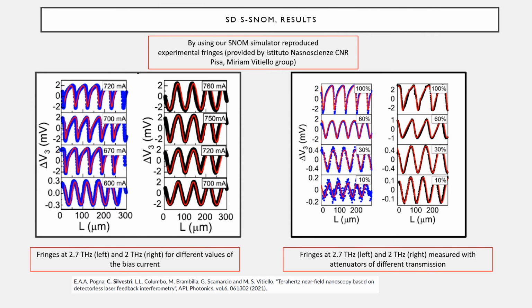About SNOM, by using our simulator we reproduced experimental fringes provided by the Istituto Nanoscienze CNR of Pisa, led by Miriam Vitiello, and we reproduced different sets of fringes for two values of the frequency in two different conditions. First, for different values of the bias current, shown on the left of the slide, and then also we reproduced some fringes measured with different transmissions of the attenuator.